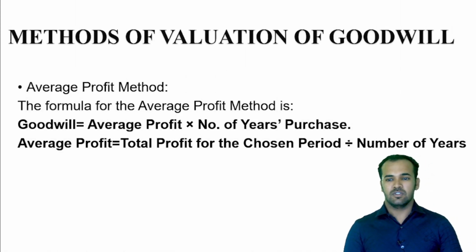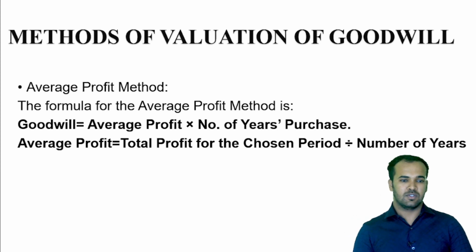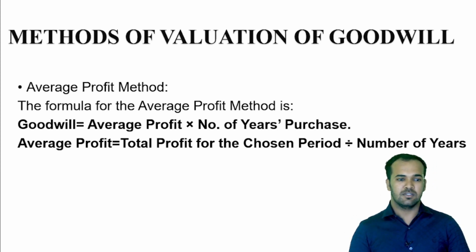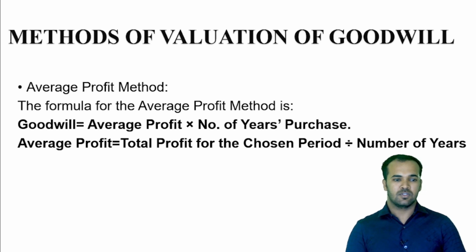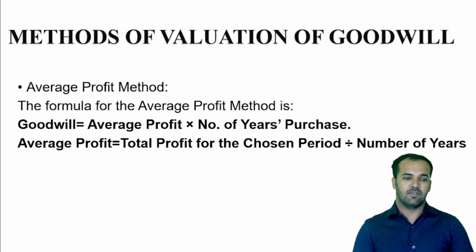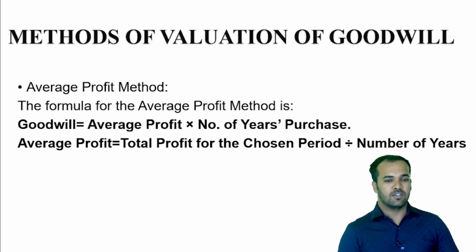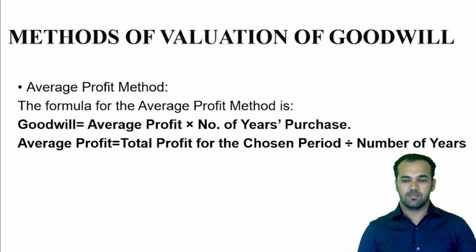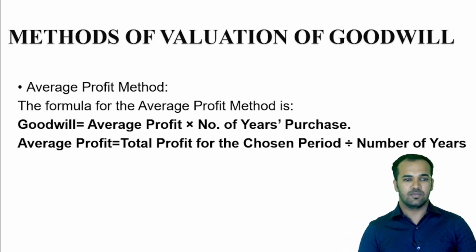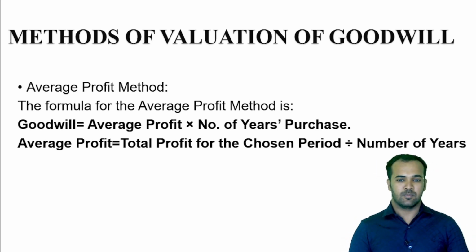So under valuation of goodwill there are different methods. There are three methods. First of all, the first method of valuation of goodwill is the average profit method. The formula for average profit method is average profit into number of years purchase, and under that we need to know the formula of average profit as well. The formula of average profit is total profit for the chosen period divided by number of years. So let us solve one sum with the help of this formula.